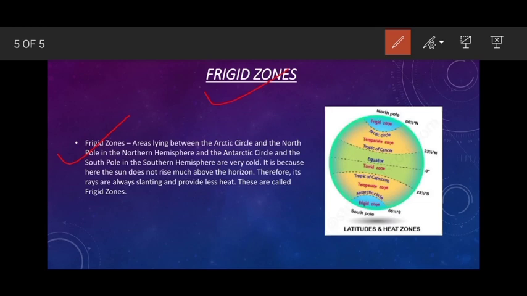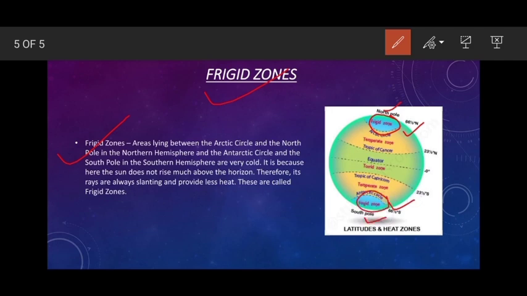So the features of the Frigid Zone, first of all the location. The Frigid Zone lies between the Arctic Circle and the North Pole. Here are the Arctic Circle and the North Pole, and here is your Frigid Zone. The second location of the Frigid Zone is between the Antarctic Circle and the South Pole. Here is your Frigid Zone.